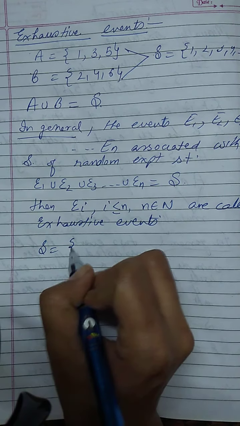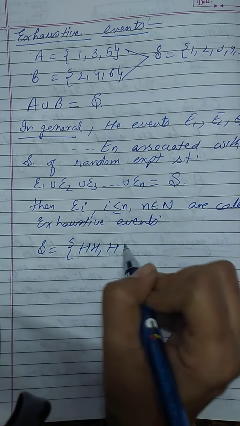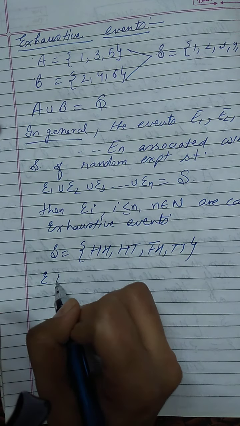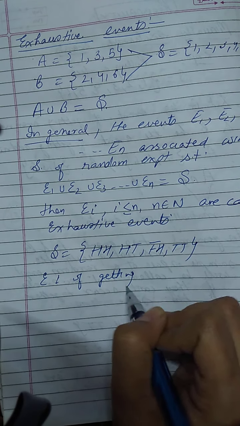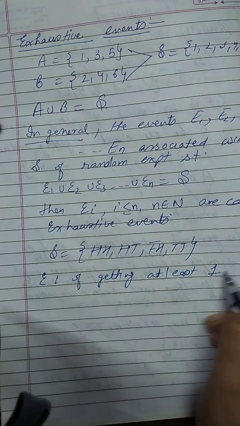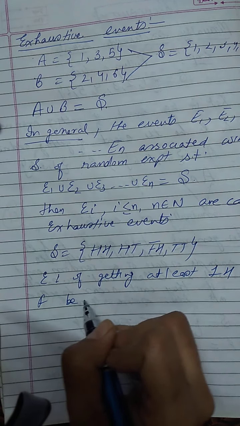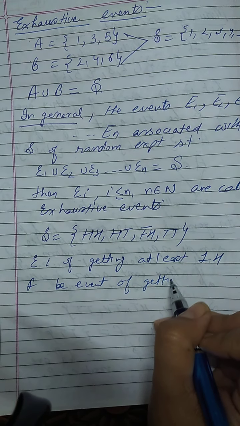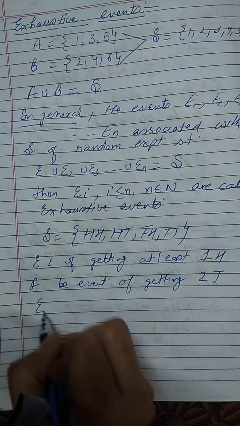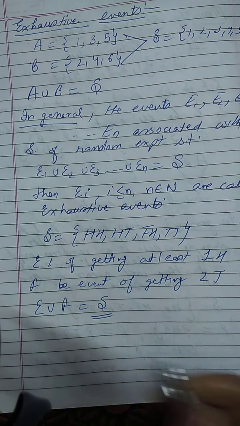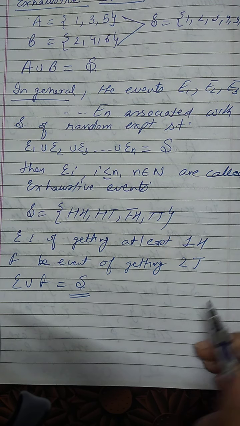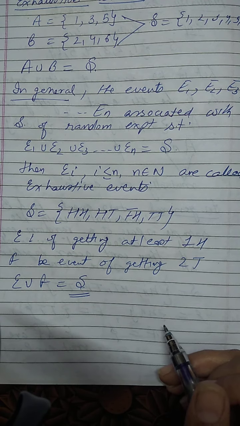Okay, so if I take the example of tossing two coins, we have this sample space, right? If I define E to be the event of getting at least one head and F to be the event of getting two tails, then E union F gives me the complete sample space. So E and F here are exhaustive events.